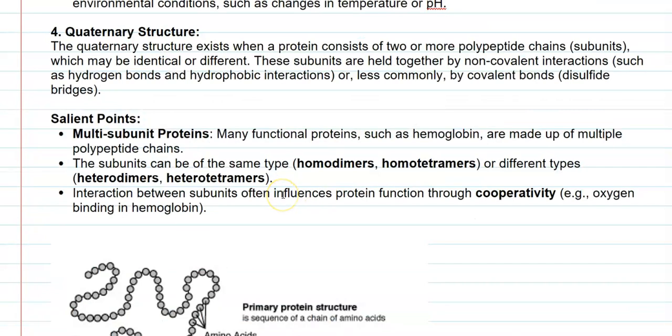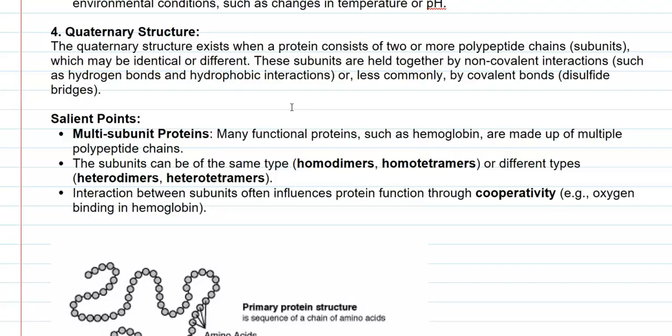The next one is the quaternary structure, or the final level of hierarchical structure of the protein. It exists when a protein consists of two or more polypeptide chains, that is subunits, which may be identical or different. These subunits are held together by non-covalent interactions, basically hydrogen bonds and hydrophobic interactions, and less commonly present interactions include covalent bond formation through the disulfide bridges of cysteine.